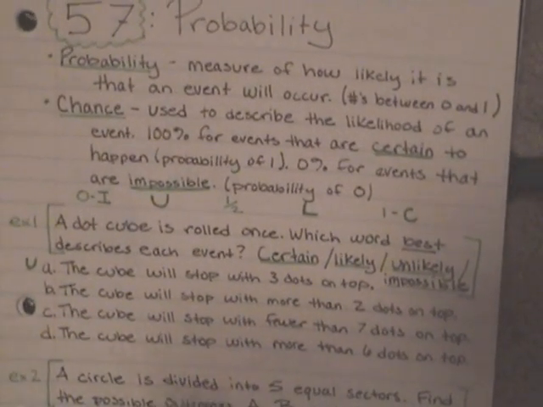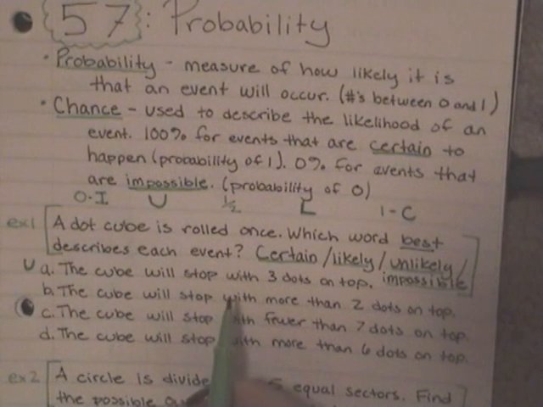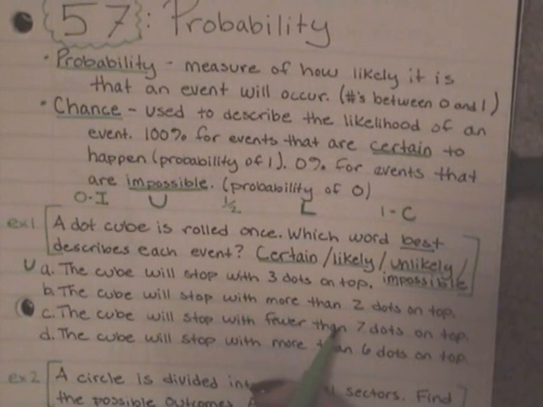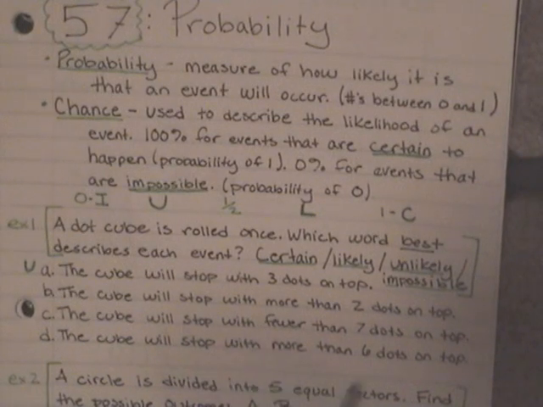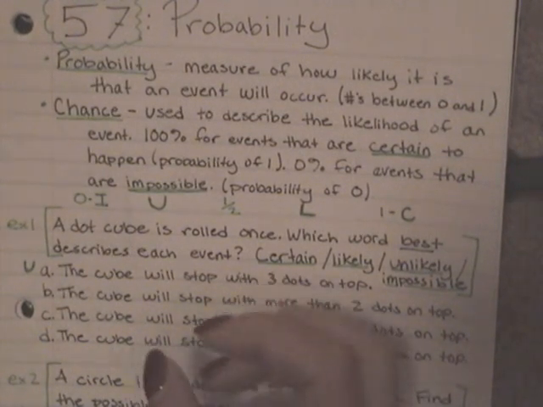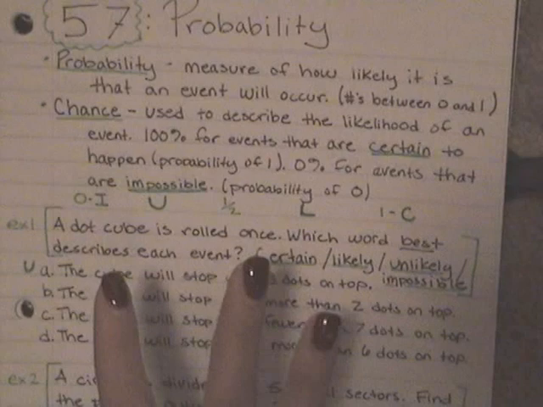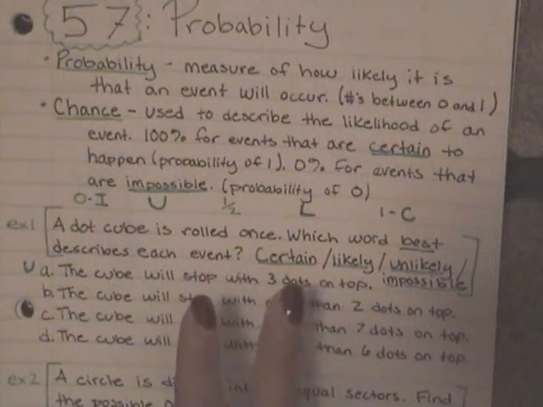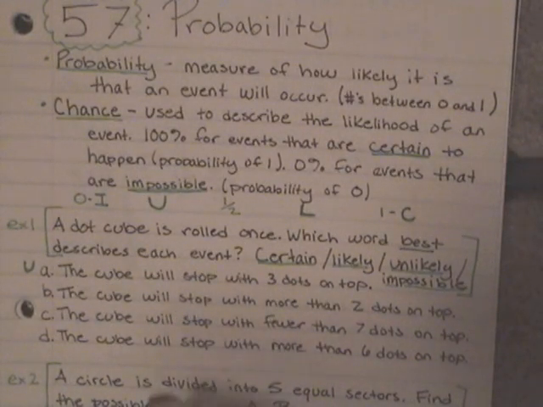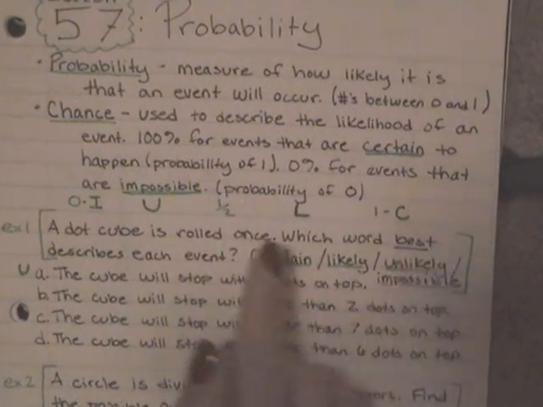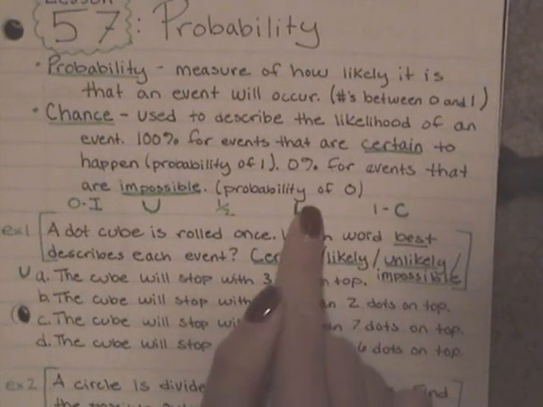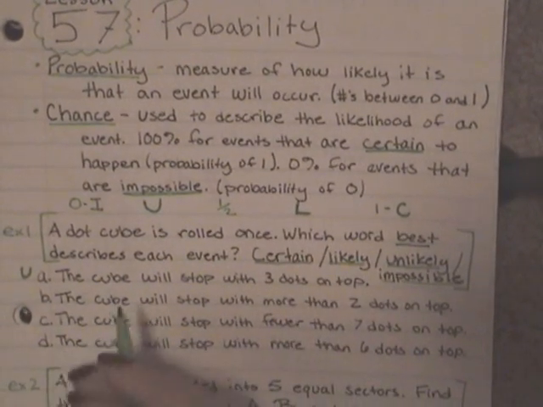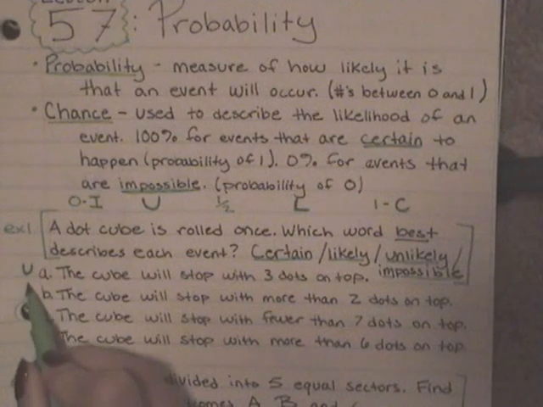Let's go down to the next one. The cube will stop with more than 2 dots on top. Of the 6 faces on that dot cube, so the 6 different sides, 4 of them have more than 2 dots. So we would expect that a number greater than 2 would end up on top more than half the time. So if it's more than half, but it's not certain, we're going to say that that is very likely. So I'm just going to write an L for that one. That's likely.